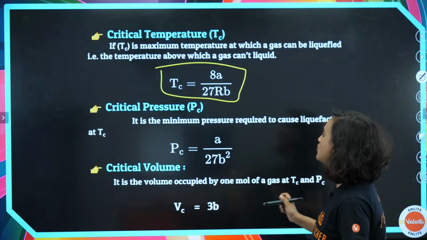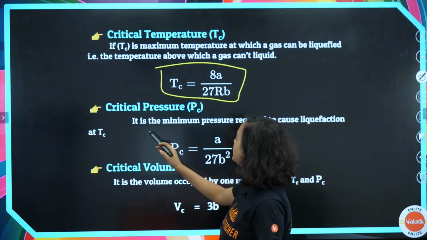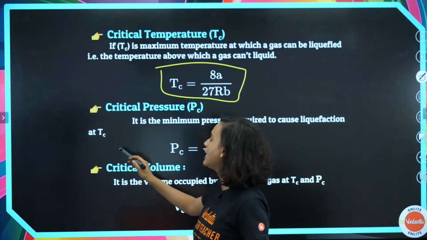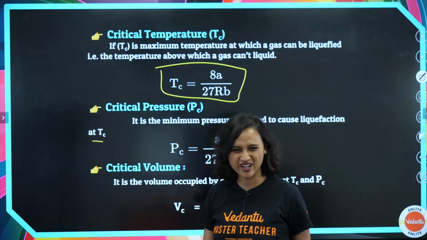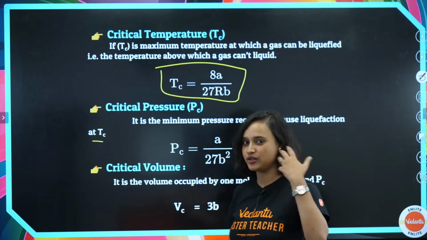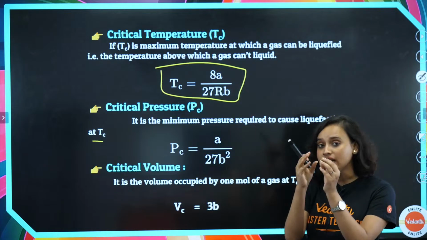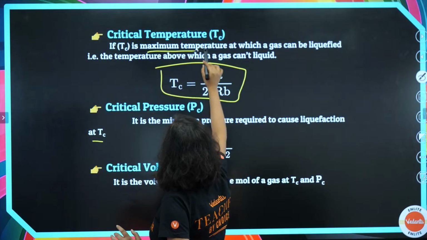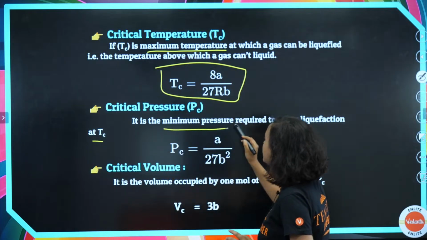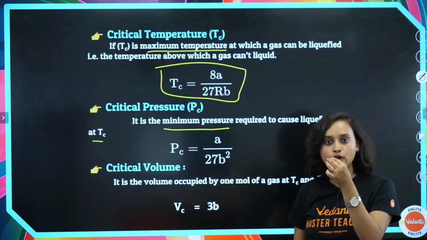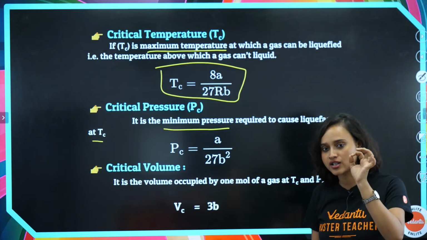Okay. So what we will see is that it is the minimum pressure that is required to cause liquefaction at Tc. Let me explain it. This was the maximum temperature, my dear student, please note, but here it is the minimum pressure that is required to cause liquefaction.